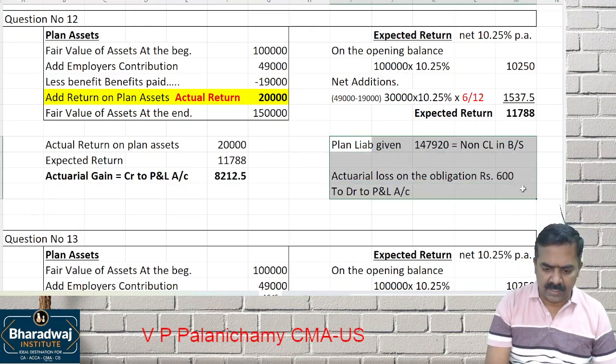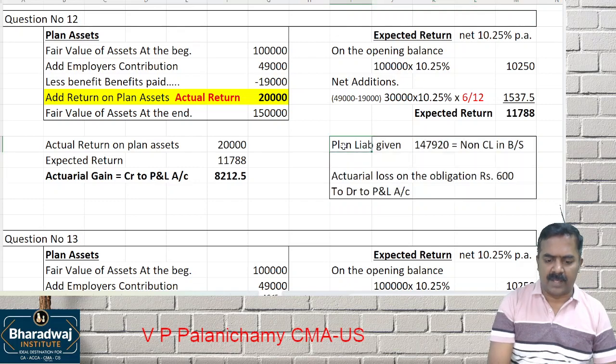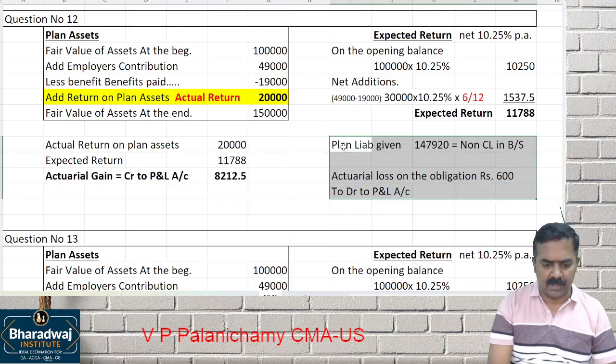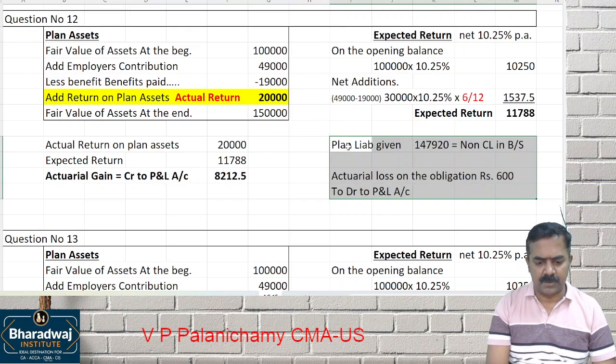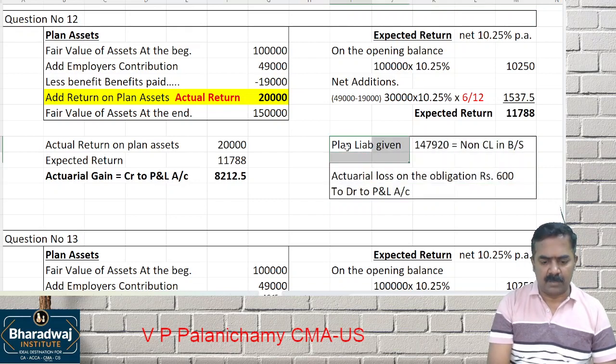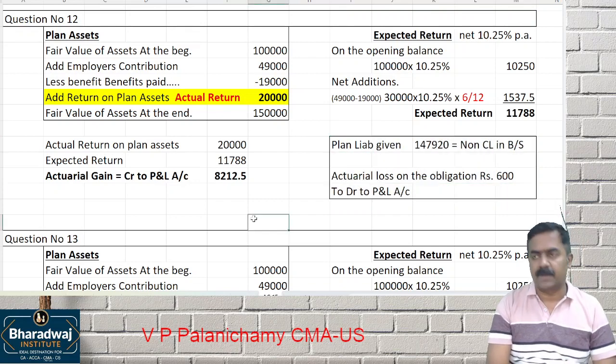So in this question, in the exam, you need not discuss which one? Plan liabilities. It is just for your understanding. Suppose they ask you to give notes on plan liabilities, then you have to give the answer.